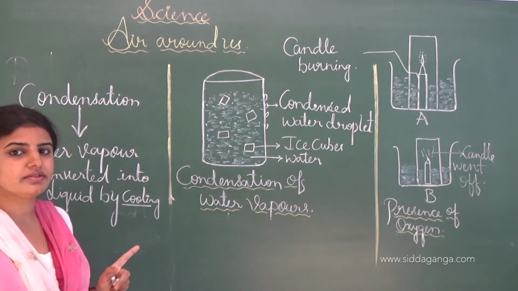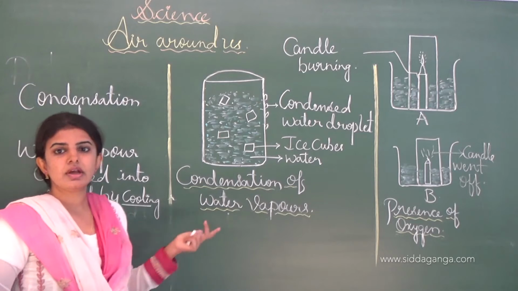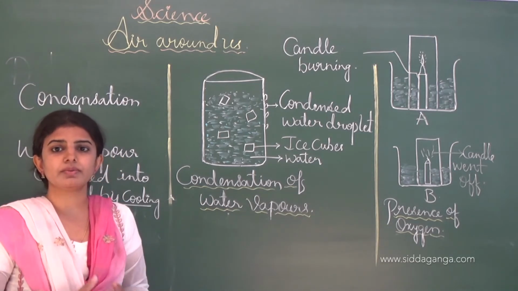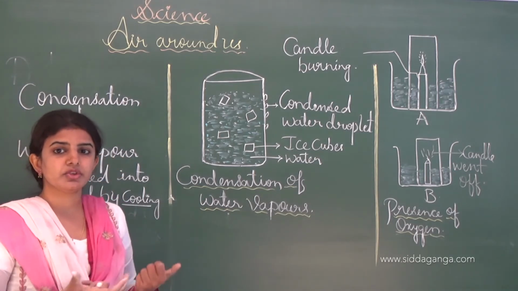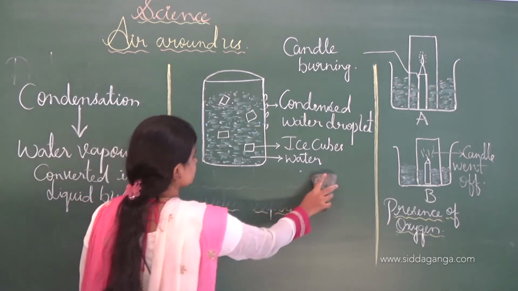Observe the definition of condensation. This activity shows how the condensation process takes place, and we observe it very clearly. This is all about the activity related to the process of condensation.